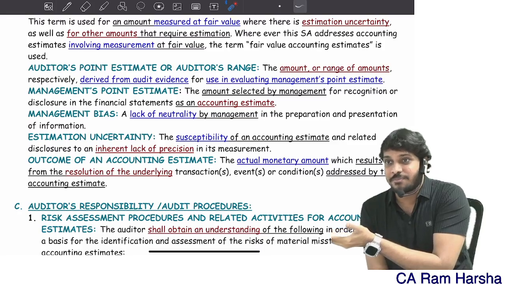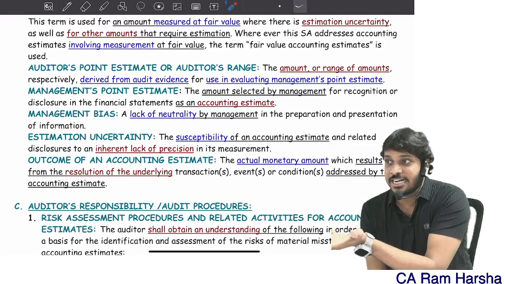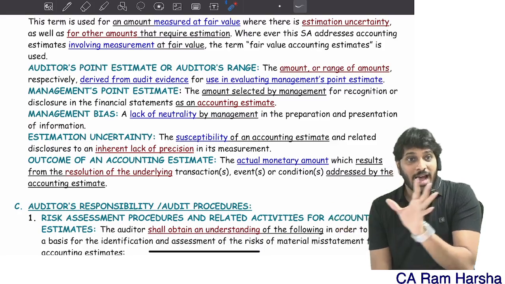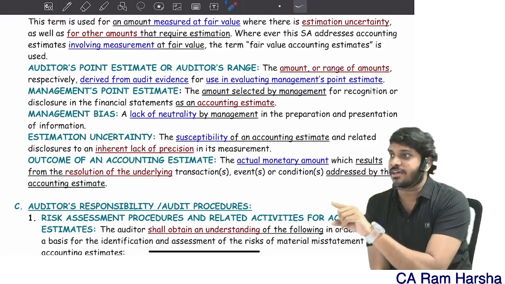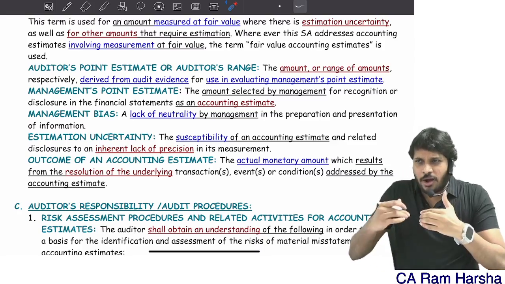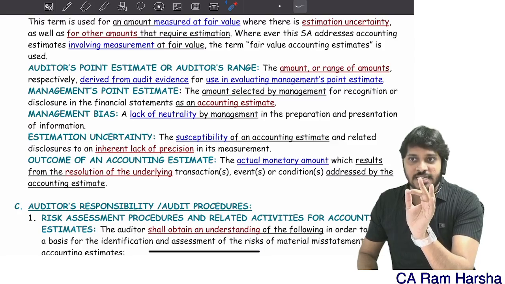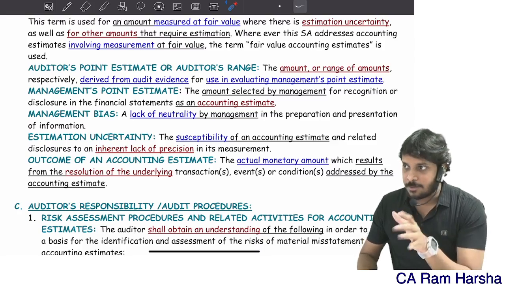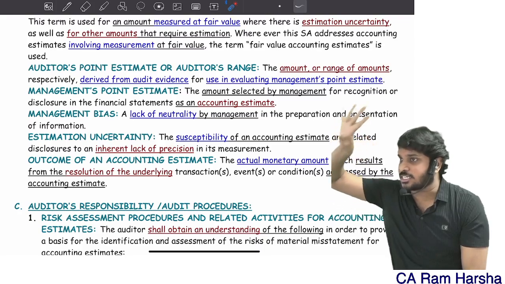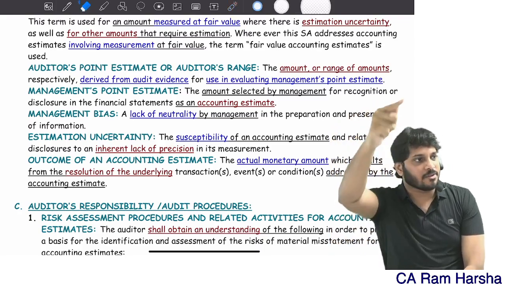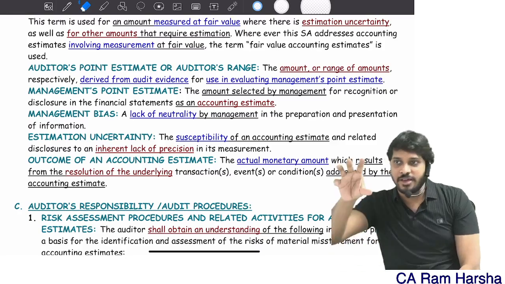Management has estimated something which involves high uncertainty, which they didn't address. To verify whether it is reasonable or not, I will develop an accounting estimate and verify the management estimate. This auditor's range will be developed when there is an estimation uncertainty giving rise to significant risk and management has not addressed it. That time only we will develop our range. Correct? They'll give you an MCQ like this.